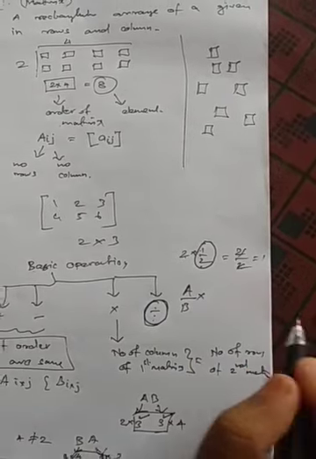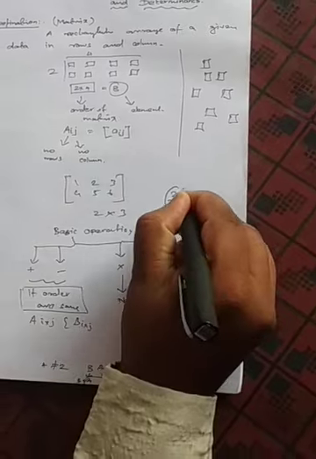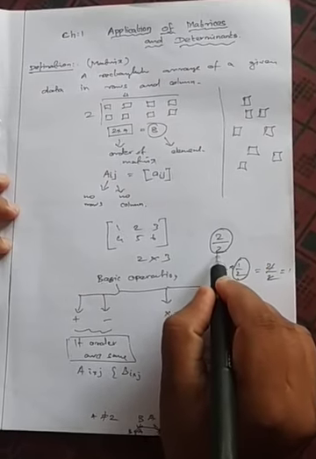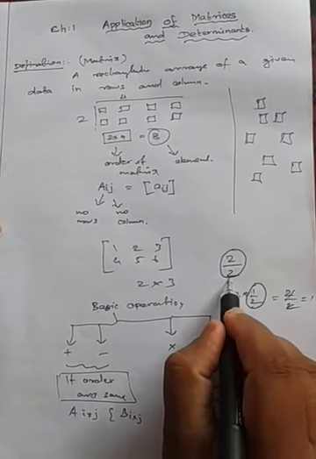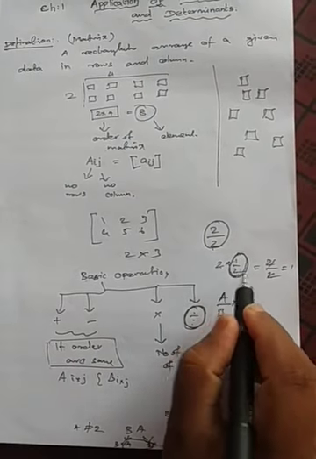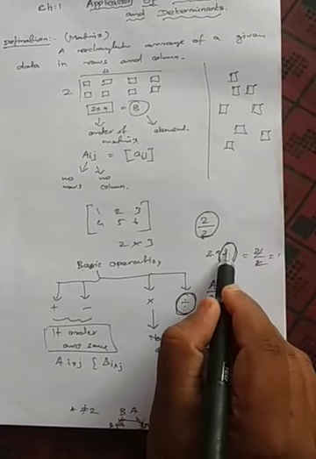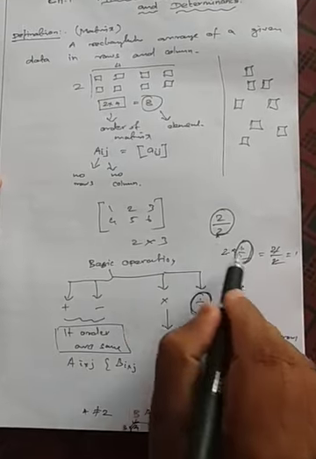So directly I can say that 2 divides 2, but in matrix we are not going to say it is divided by 2, we are going to say it is multiplied by 1 by 2. What is the inverse for 2? It is 1 by 2.